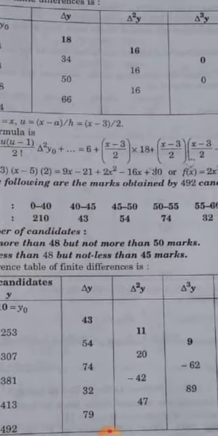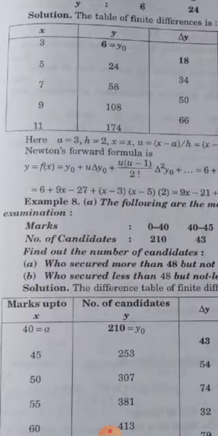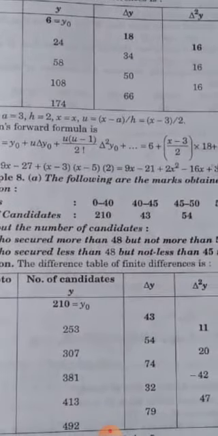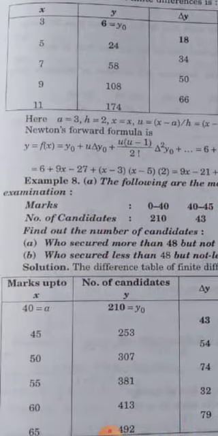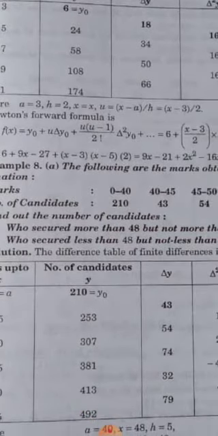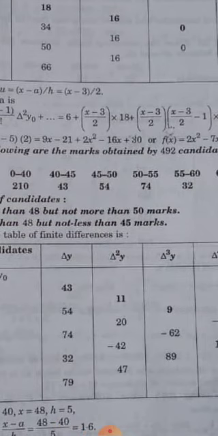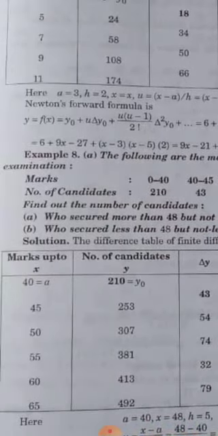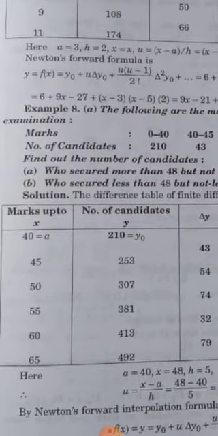The following are the marks obtained by the 492 candidates in a certain examination. So the number of marks and corresponding frequency is given here. Here we have to find those who secured more than 48 but not more than 50 marks, and those who secured less than 48 but not less than 45 marks.